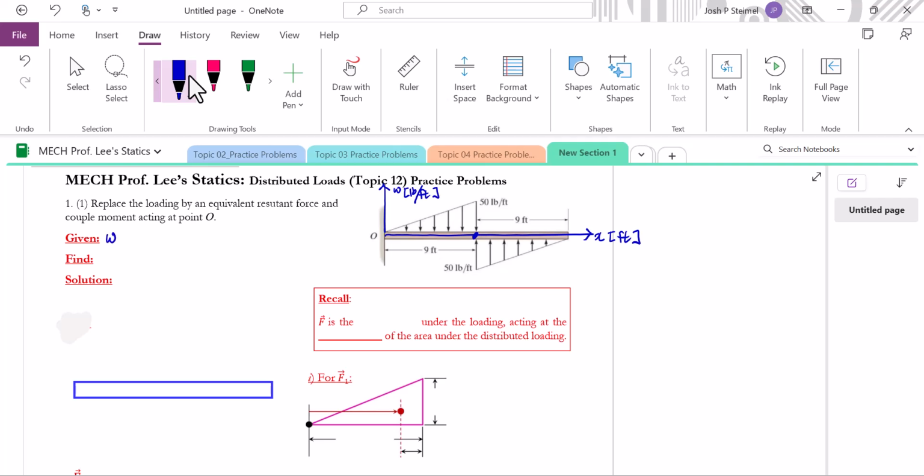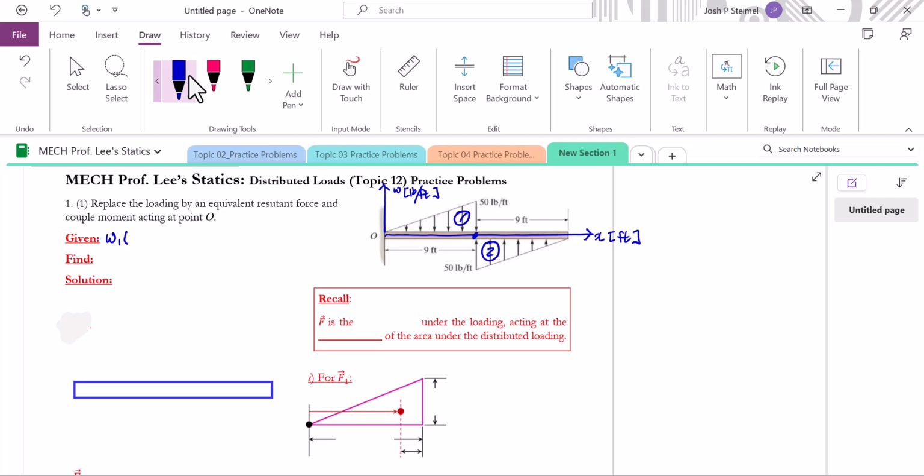For the loading function, first, we're going to divide this into area 1 and area 2, because two different loadings are acting on the body. So here for area 1, the loading function is a function of length x.